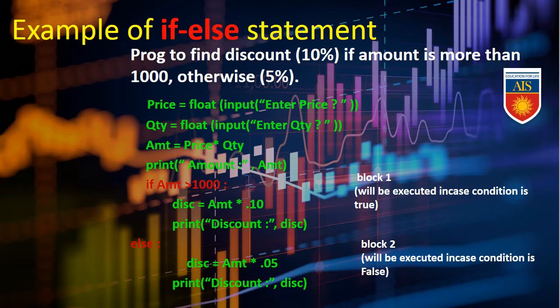We can follow block 1 and block 2. Block 1 will be executed in case the condition is true. That means if your inserted amount is more than 1000, then only block 1 will be applicable, otherwise if less than 1000, then we will consider block 2, means the else part.